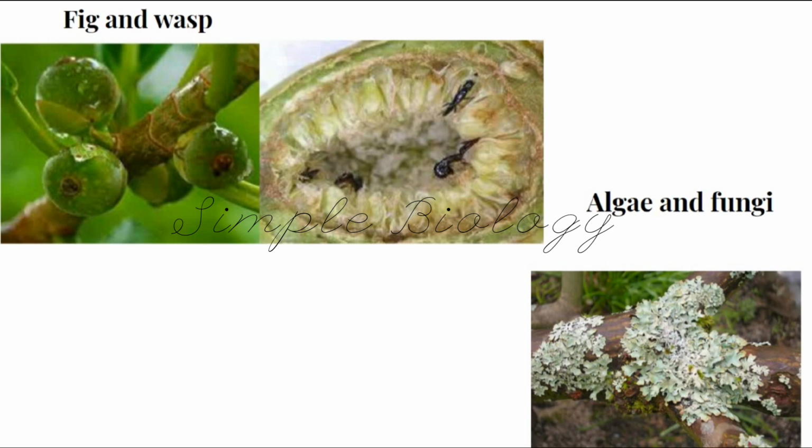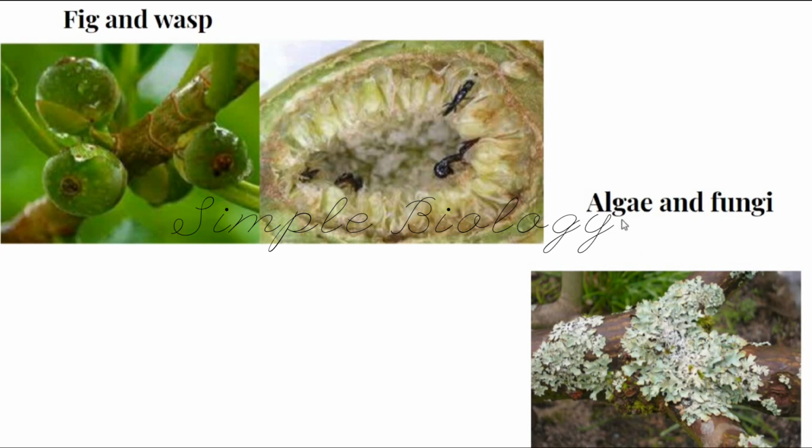The pollination of the fig fruit can happen only with the help of this wasp. And the wasp, for its larval growth, needs the fruit. The wasp will enter inside the fruit and lay eggs inside it. These eggs will develop with the help of the seeds present inside the fruit, and the fruit is also used for the development of the larva. Even the fig is dependent on this wasp. No other insect can pollinate this fig fruit, only the wasp can pollinate. So both are getting the benefit of each other.